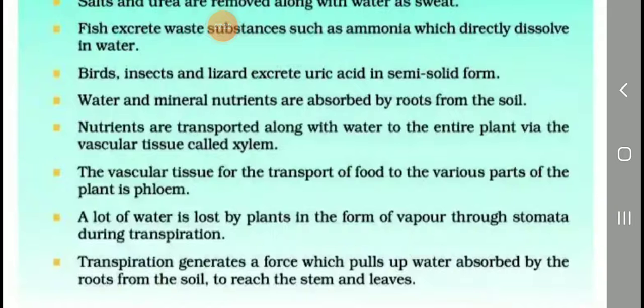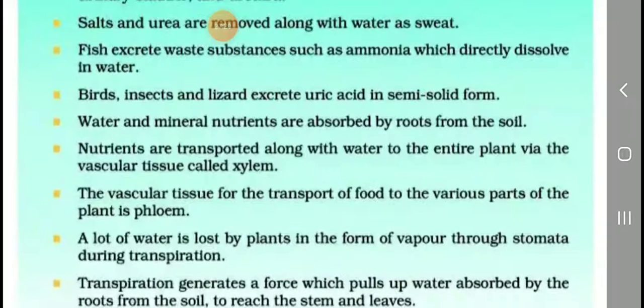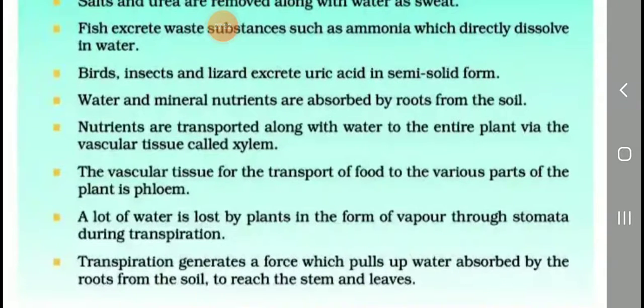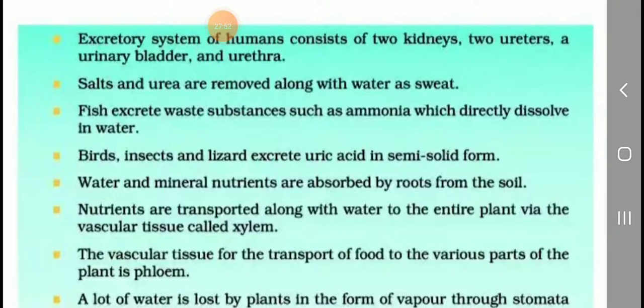That's all. A lot of water is lost by plants in the form of vapor through stomata during transpiration. The transpiration generates a force which pulls up the water absorbed by the roots from the soil to reach the stem and leaves.